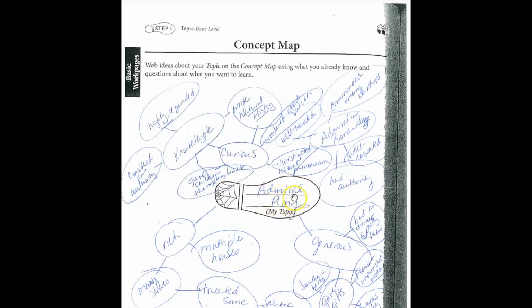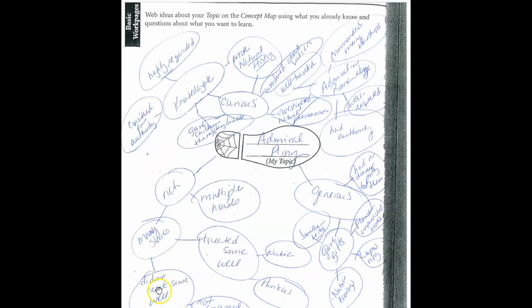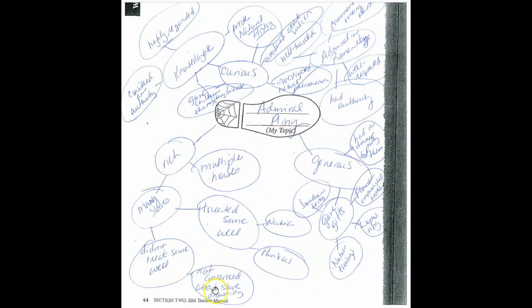Julius Caesar, Hannibal, Alexander the Great. And then around it, you're just going to start listing all the things you know about that person. So I know Admiral Pliny's rich. Well, I know that because he had multiple houses and many slaves, right? And he treated some of those slaves well. Notice I branch off here. What do I know about his slaves? Well, I know he treated some of them well, and I know he didn't treat some of them well, right? So he treated Phrixus well, but he didn't treat the slave who lost his life when he was out on the boat well, right? And he's not concerned about the slave drowning, right?